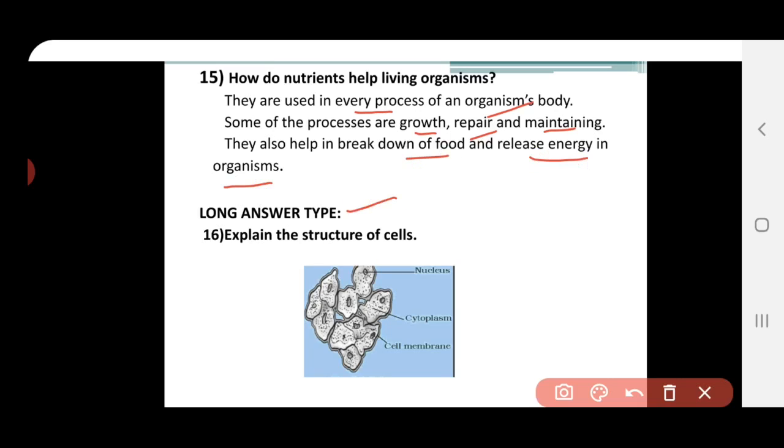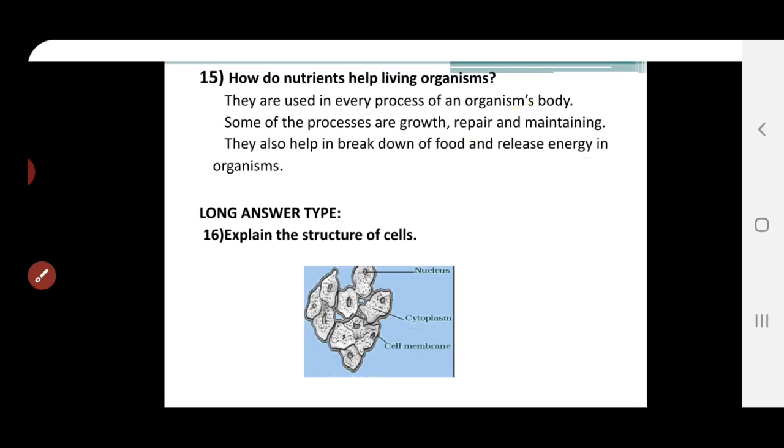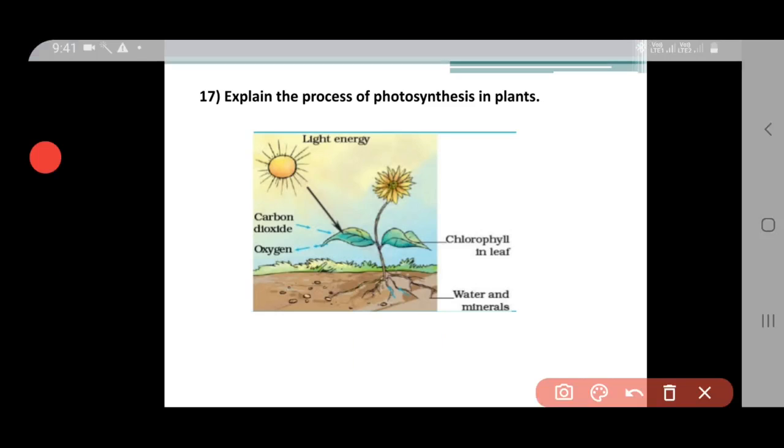And next, it is the long answer type. The first question, explain the structure of the cell. You have to draw the diagram of the cell and label the parts. The first is the cell membrane. It is a protective outer layer of the cell. And next, the cytoplasm. It is a jelly-like substance which connects the cell membrane and the nucleus. And next, the nucleus. It is a dense structure present in the center, and it is also known as the brain of the cell. So you have to include these points for the structure of the cell.